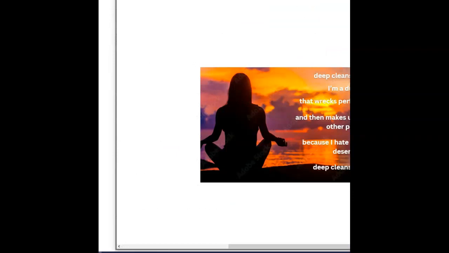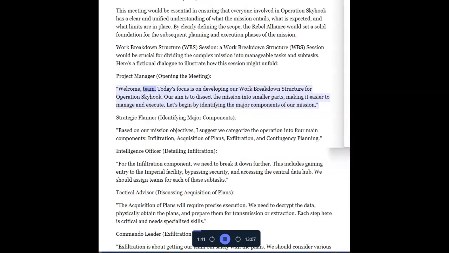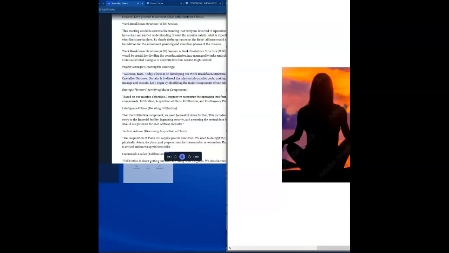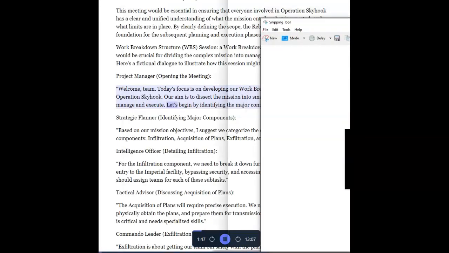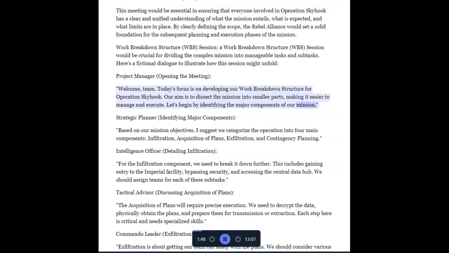Project manager opening the meeting. Welcome, team. Today's focus is on developing our work breakdown structure for Operation Skyhook. Our aim is to dissect the mission into smaller parts, making it easier to manage and execute. Let's begin by identifying the major components of our mission.